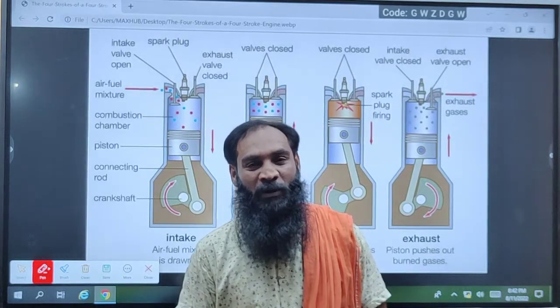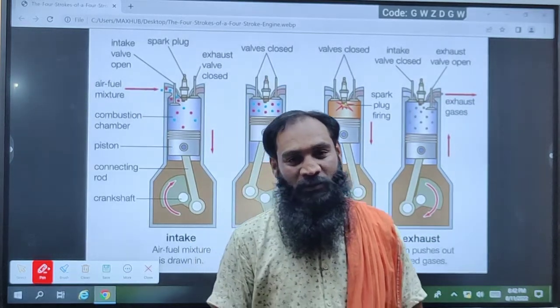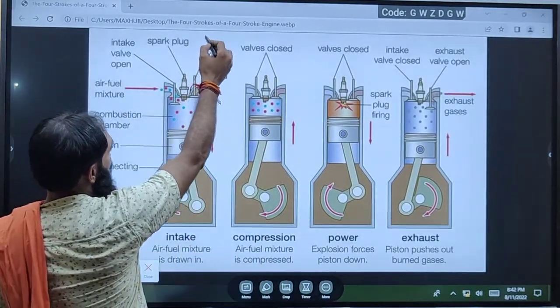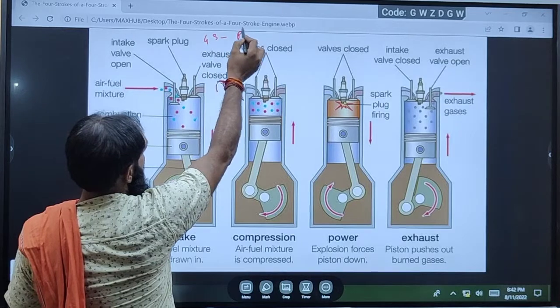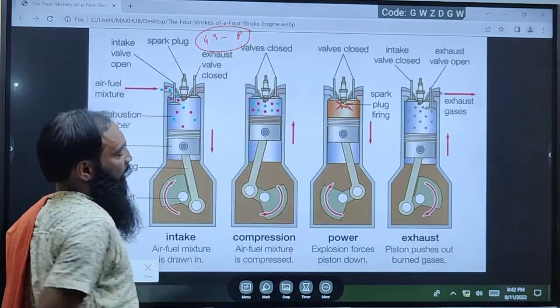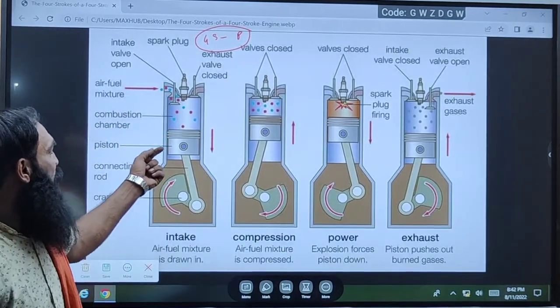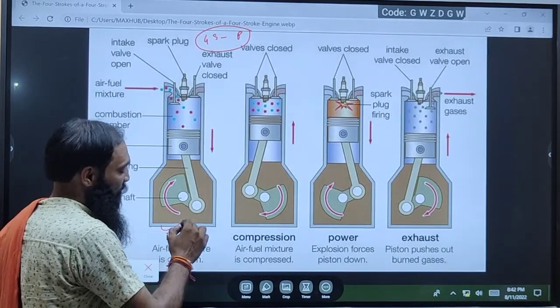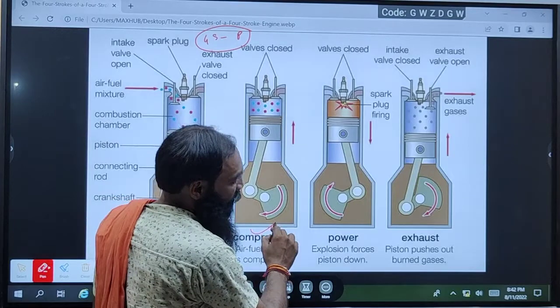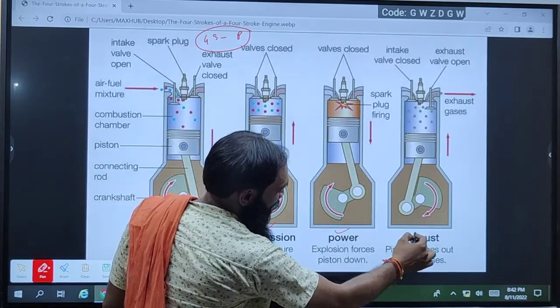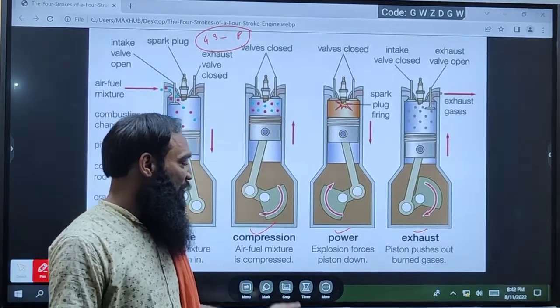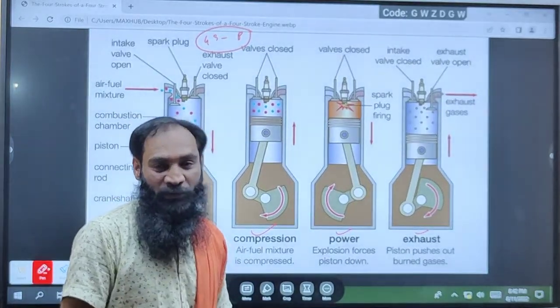Today we discuss the four-stroke petrol engine. The four strokes are the suction stroke, compression stroke, power stroke, and exhaust stroke. This four-stroke combination is called the cycle of the engine.